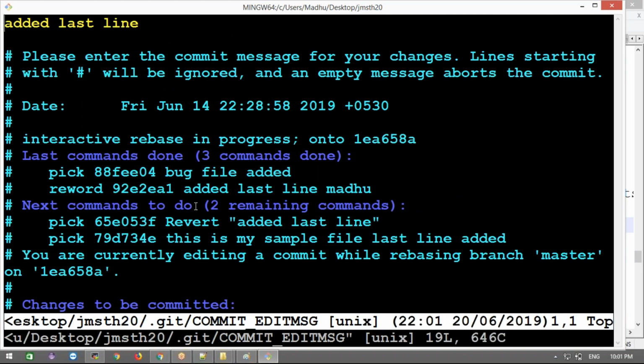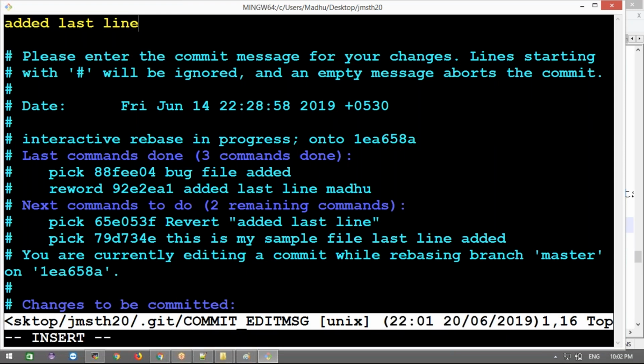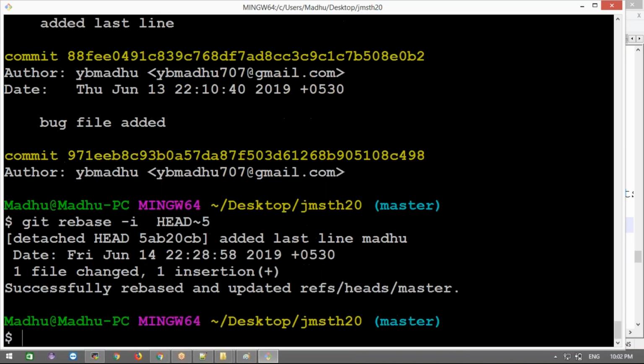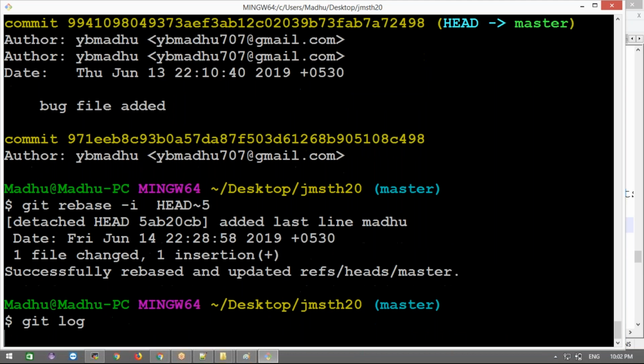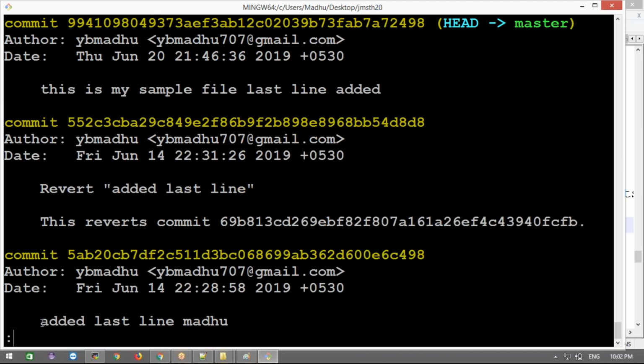Yeah. Now it came again. Yes, sorry. And insert. Now it will change that. I'm going to add it here. See, git log here. Oh, now it has it.